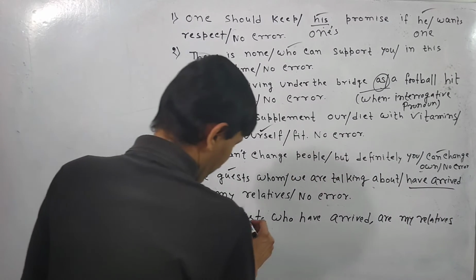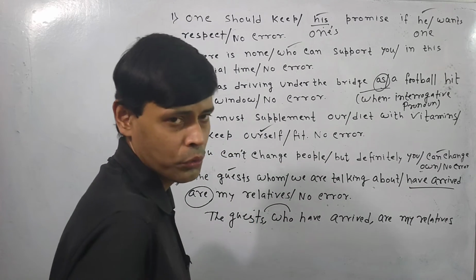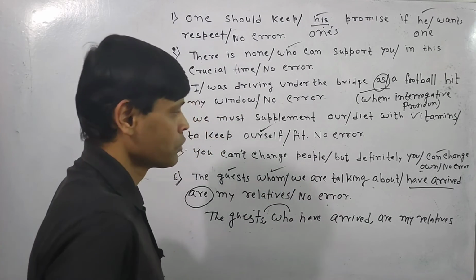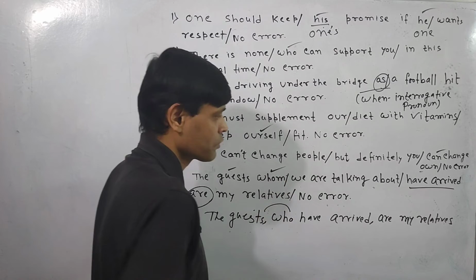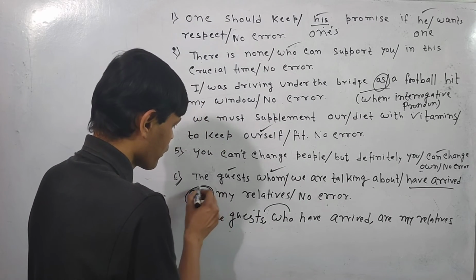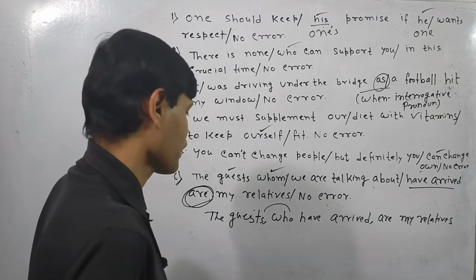I have broken this guest with the help of who, and who is a subjective form, but here whom is functioning as the objective form. So if we write the objective form, then we cannot get the subject of this clause or verb are.